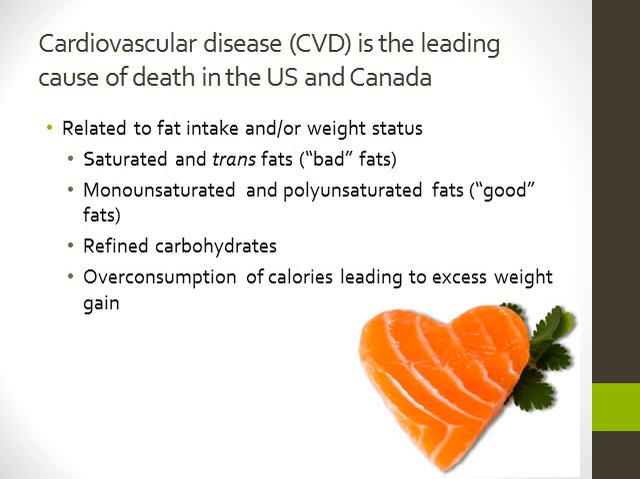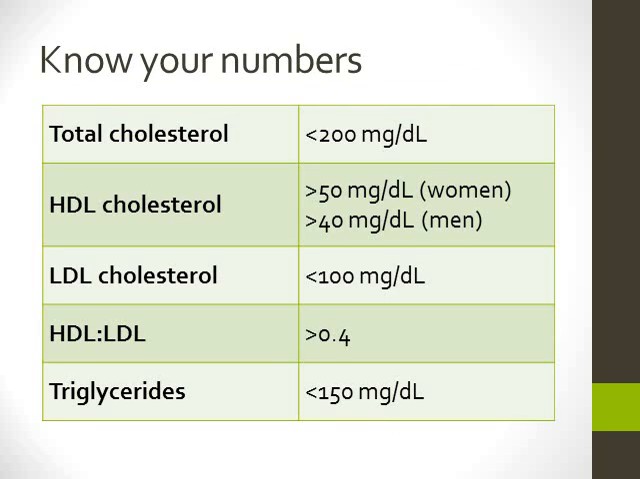Cardiovascular disease is the leading cause of death in the US and Canada, and this is mostly related to fat intake or weight status. So high intake of our bad fats, low or poor intake of our good fats, high intake of refined carbohydrates, which is going to be stored as fat, and then overconsumption of calories in general, which can lead to excess weight gain, which can also increase our risk for heart disease.